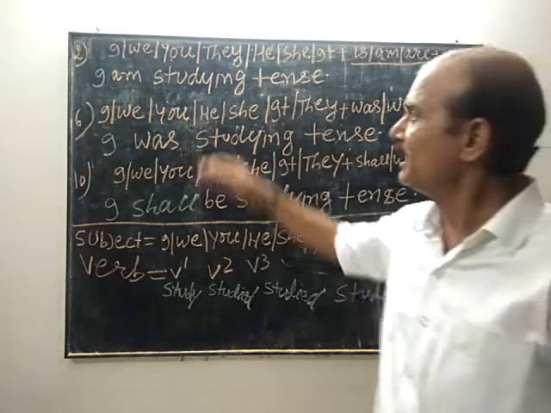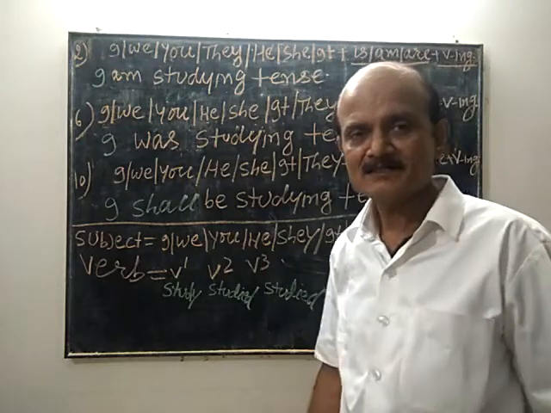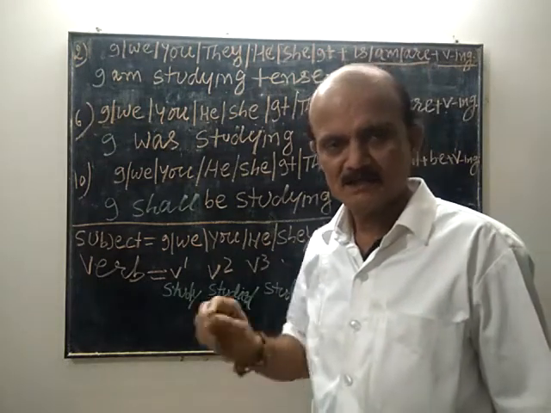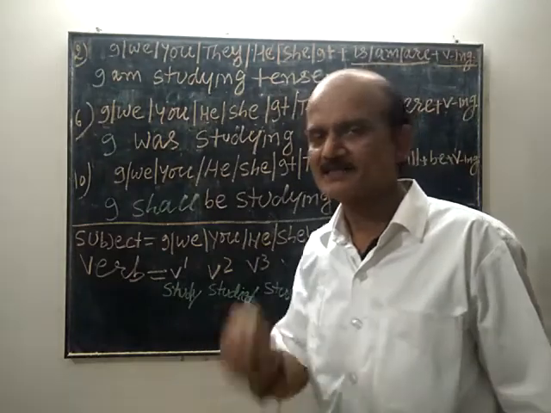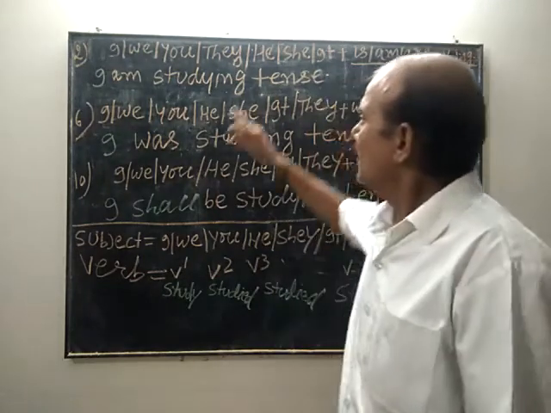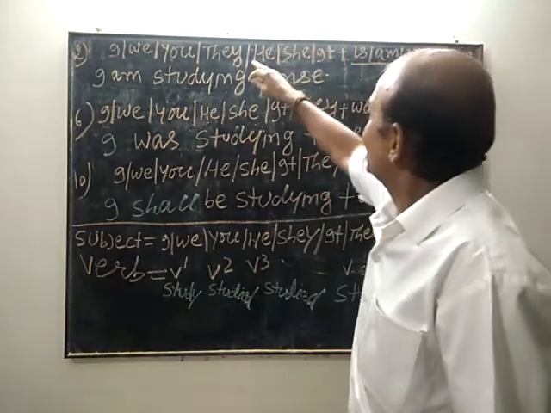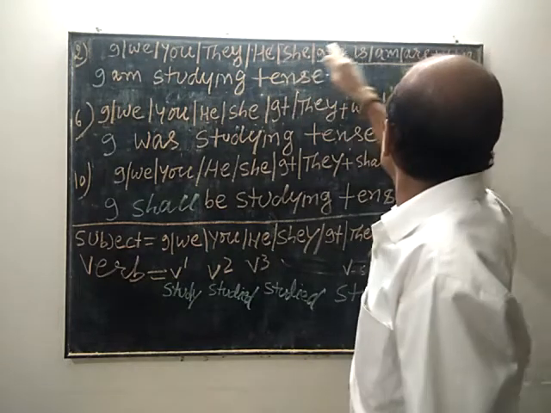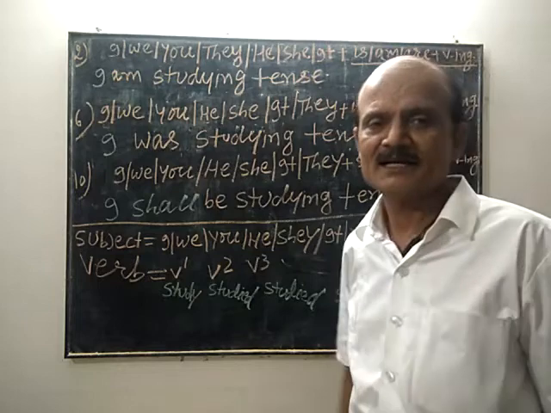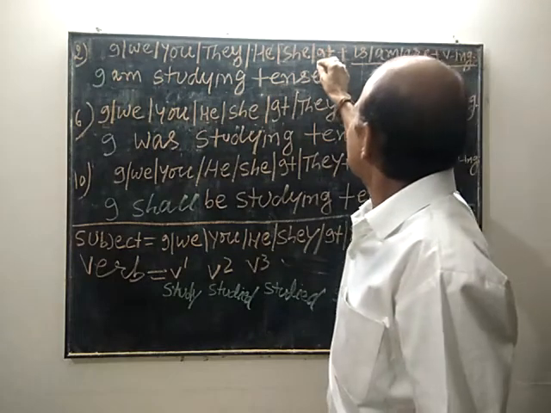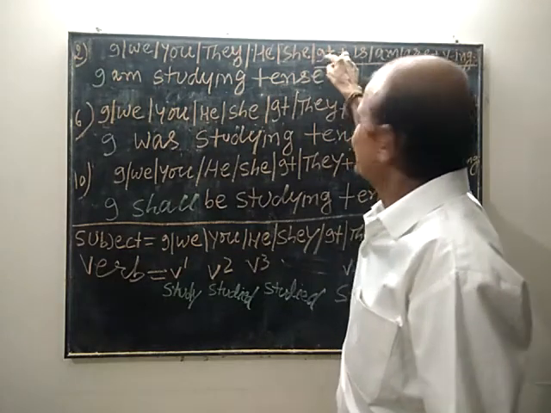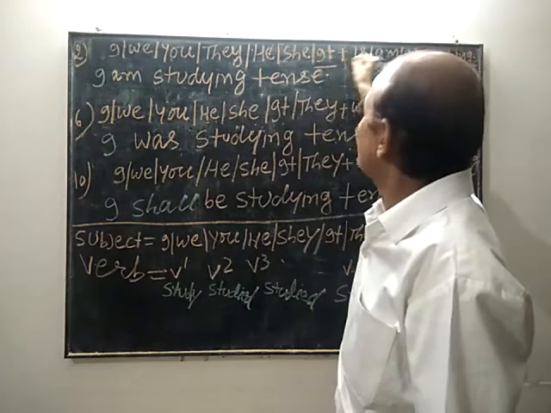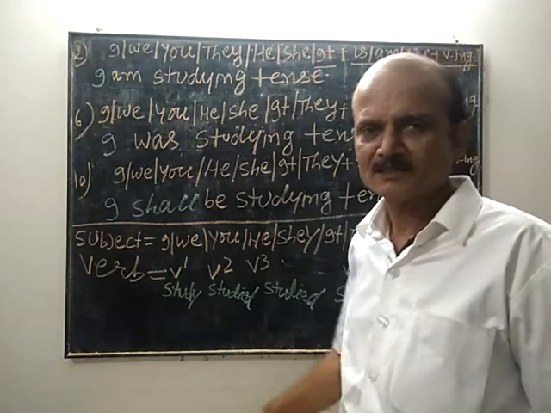For example, I am studying tense, we are studying tense, you are studying tense, they are studying tense. But he is studying tense, she is studying tense. Since it is non-living, it will not study, it will bark. For example, it is barking or something like that.